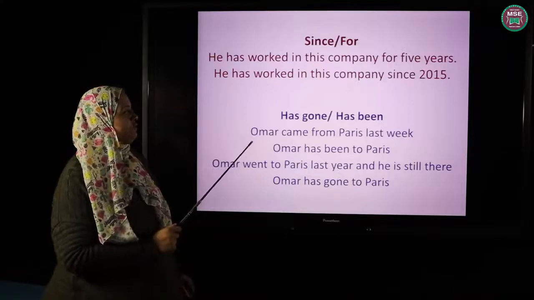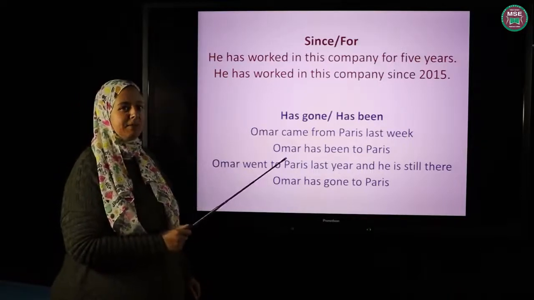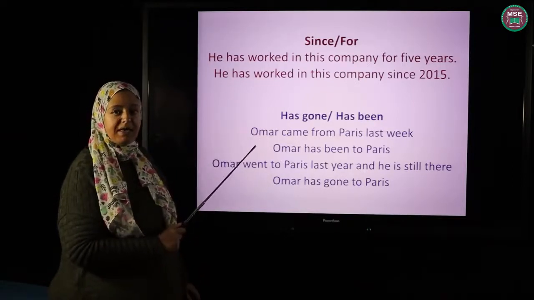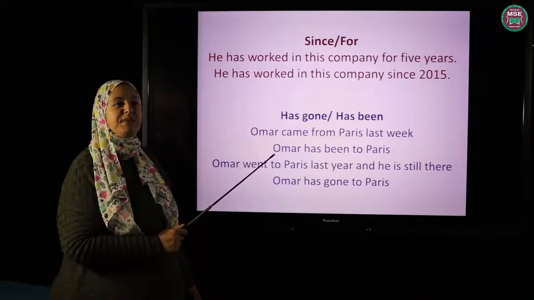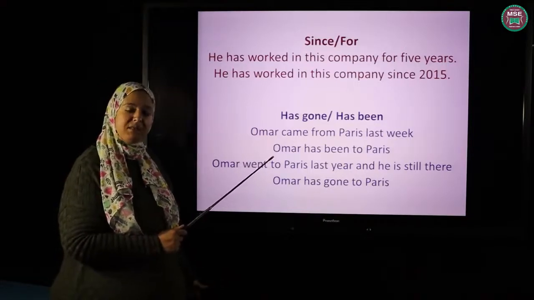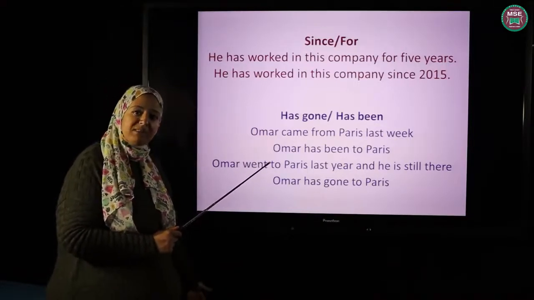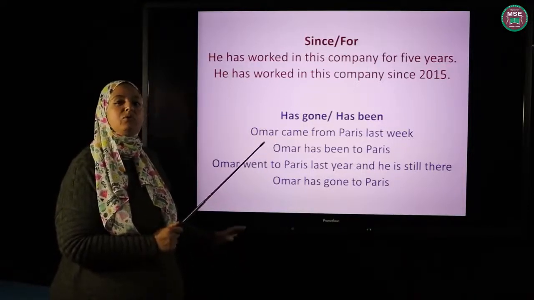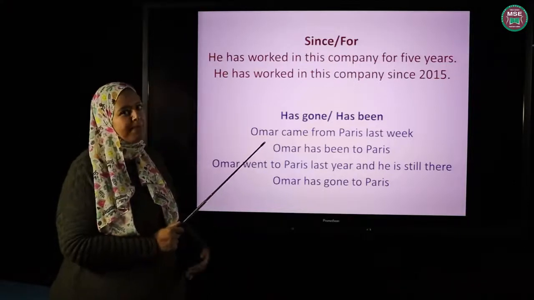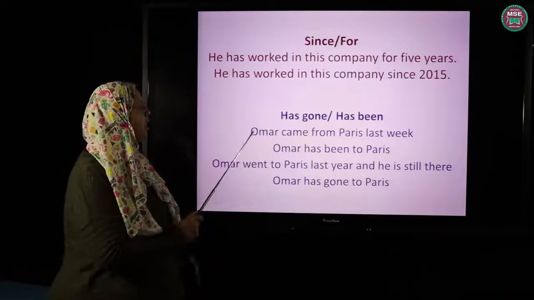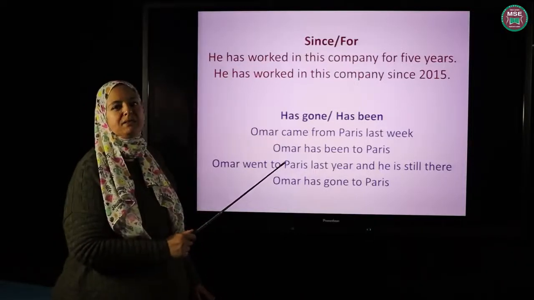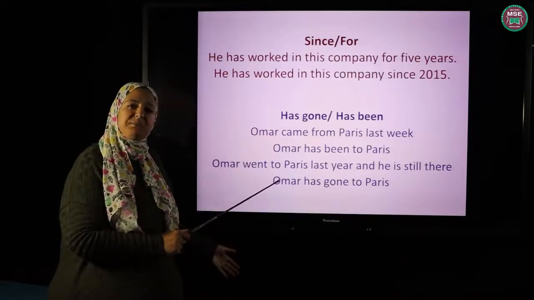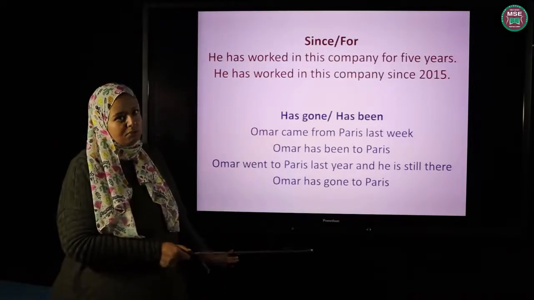Now let's move to the difference between has gone and has been. Omar came from Paris last week. This means that Omar visited Paris and has come back. So instead of the two sentences, I want to say that Omar visited Paris and came back to Cairo. So I will say Omar has been to Paris. When I say Omar has been to Paris, this means that Omar went to visit Paris and came back. So Omar is now in Cairo.